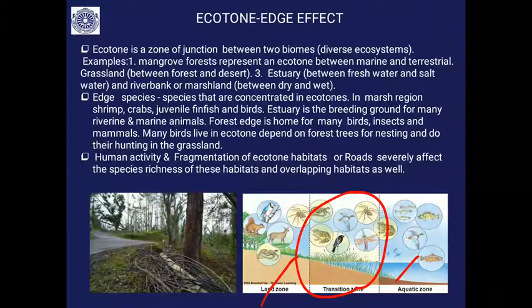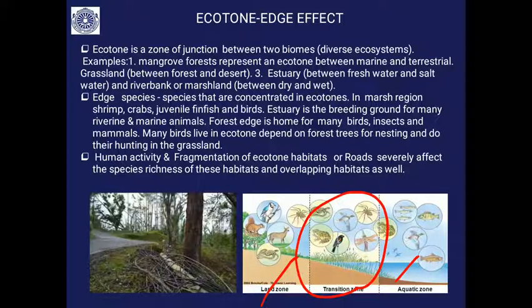Similarly, the forest edge is the home for many birds, insects and mammals. Many birds that live in the ecotone depend on forest trees for nesting and the grassland for their hunting ground. So, this is what you can see. These species are called edge species.